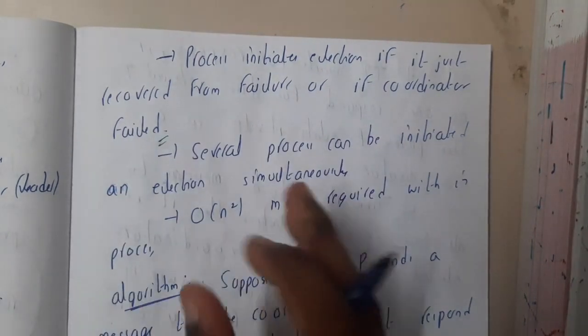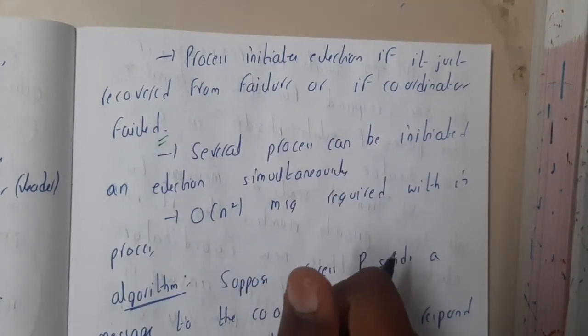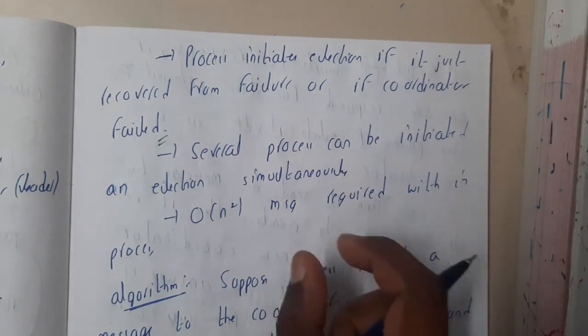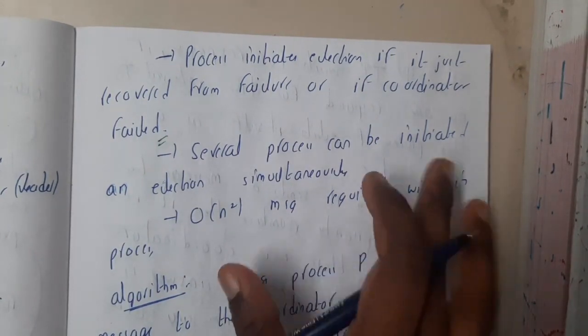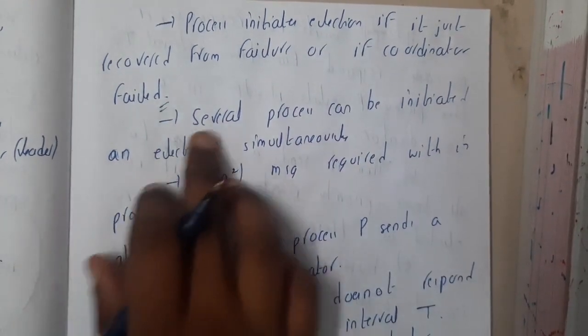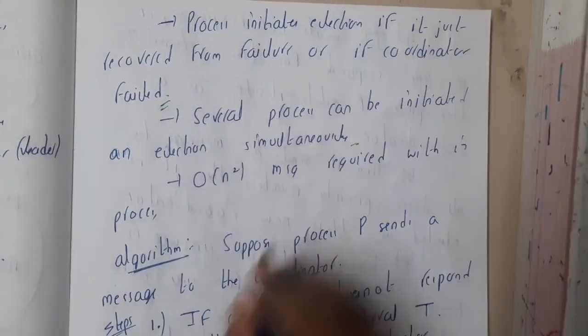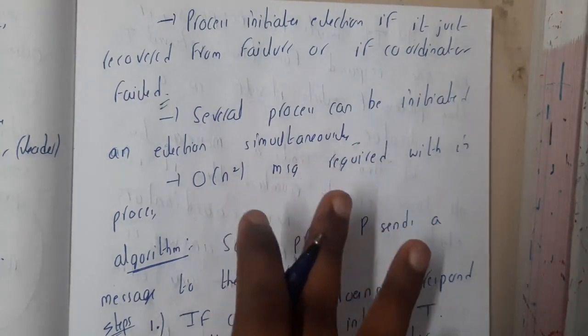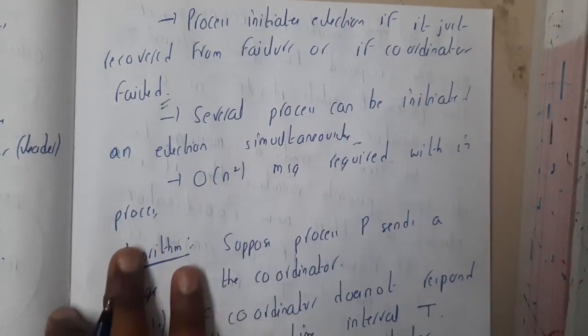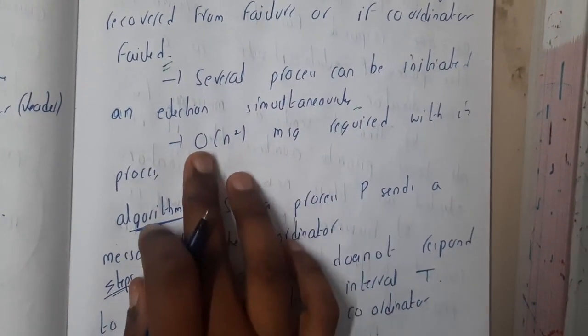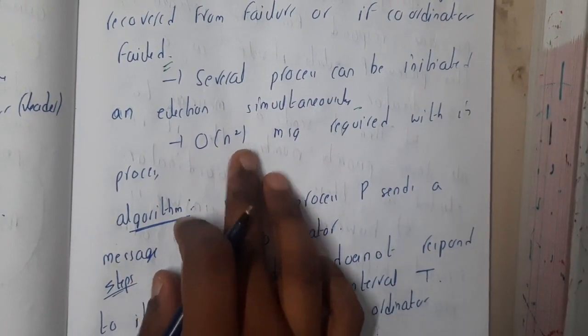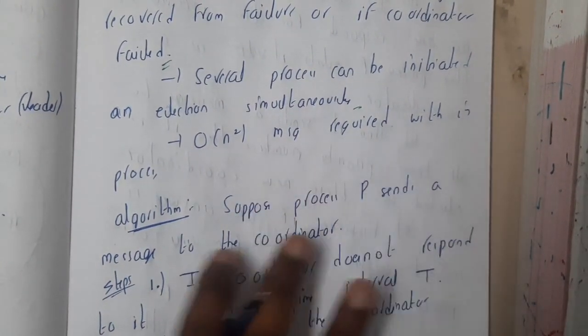Election will take place whenever there is any kind of failure in the system. Similarly, several processes can initiate an election simultaneously, so each and every process can share their election list at a time. The time complexity of this process is big O of n square, as it needs to send to all the processes.